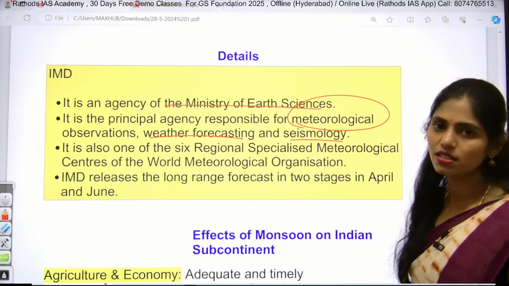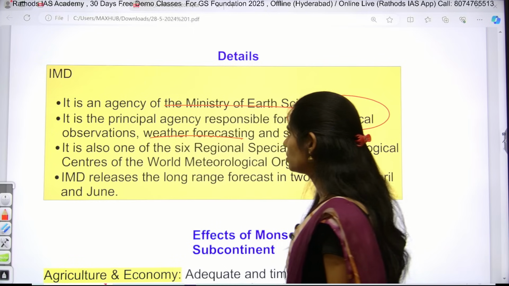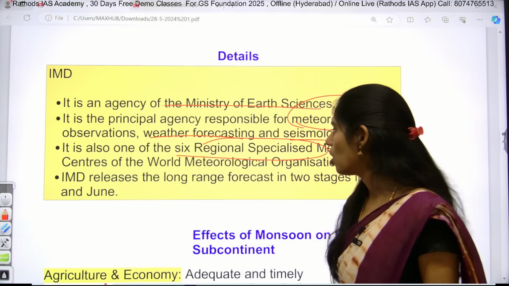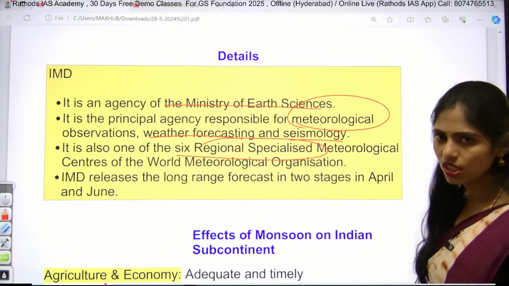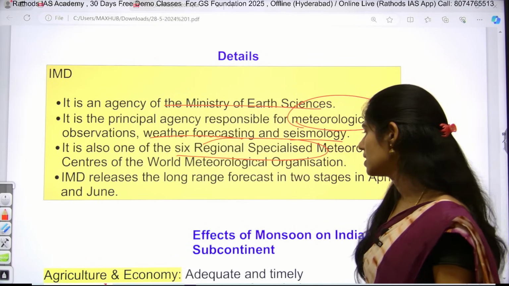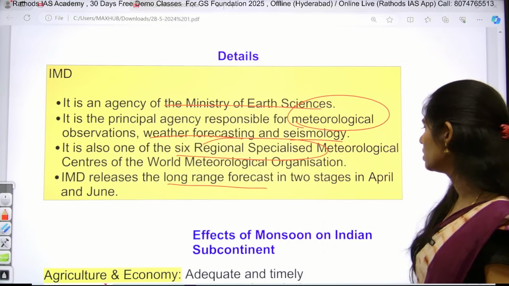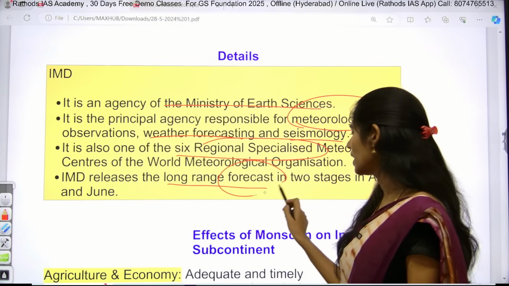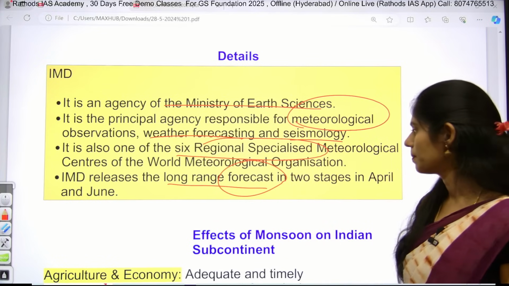So in these areas it is very good. And next, it is also one of the 6 regional specialized meteorological centers of the World Meteorological Organization, and IMD releases long range forecasts in 2 stages, in April and June. That is the thing which was mainly said in this article.